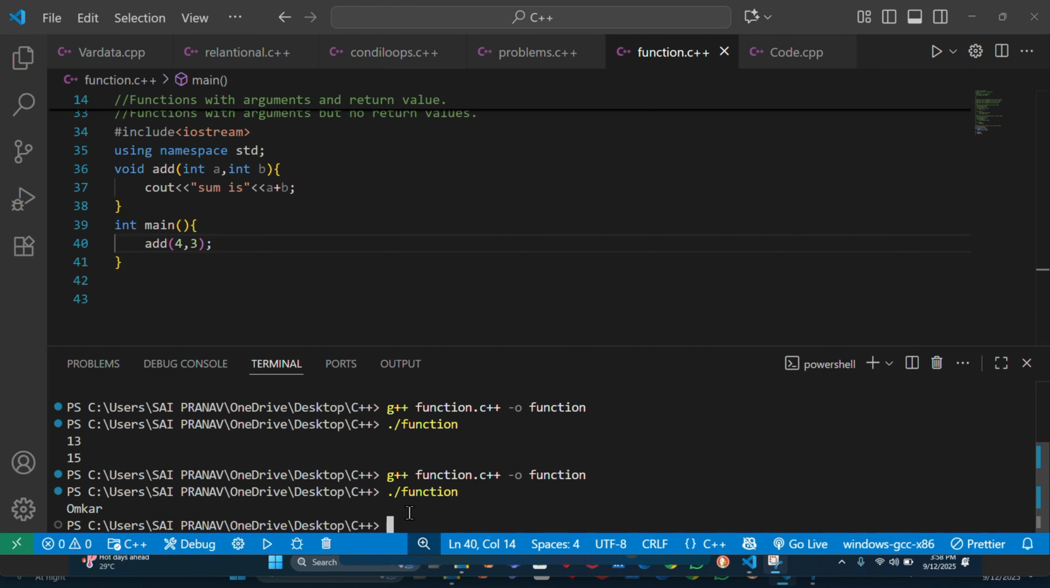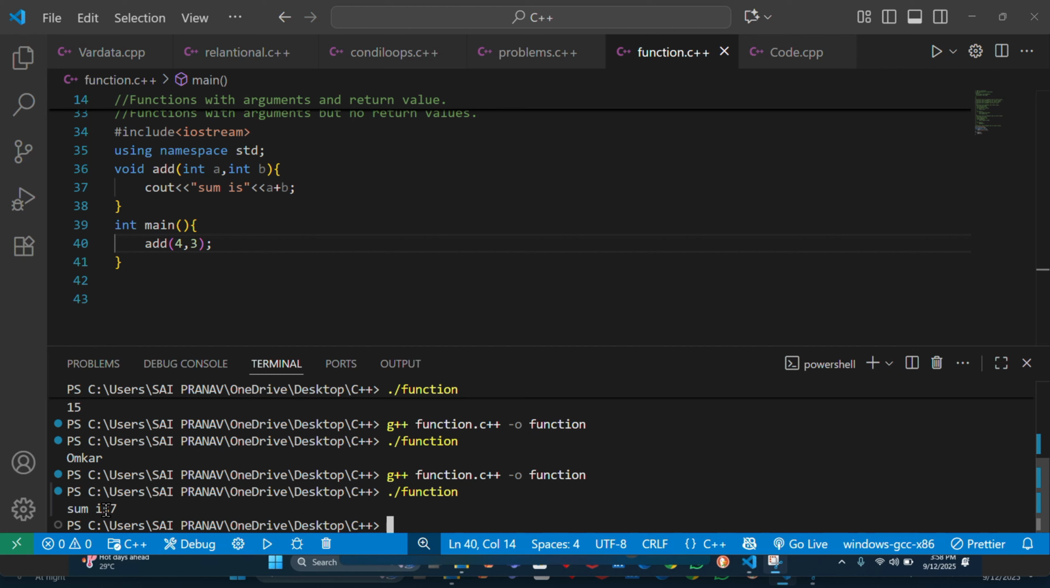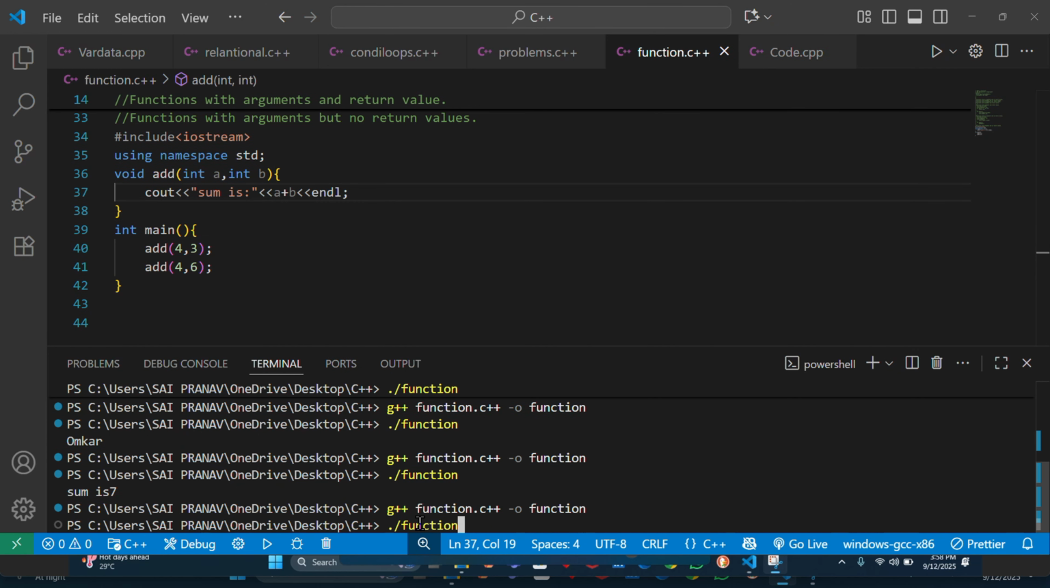Now let me run it to show your output. See the sum is 7. I will pass here next line. You can call as many times as you want. Again I will call it. See, we are getting 7 and 10 as an answer.